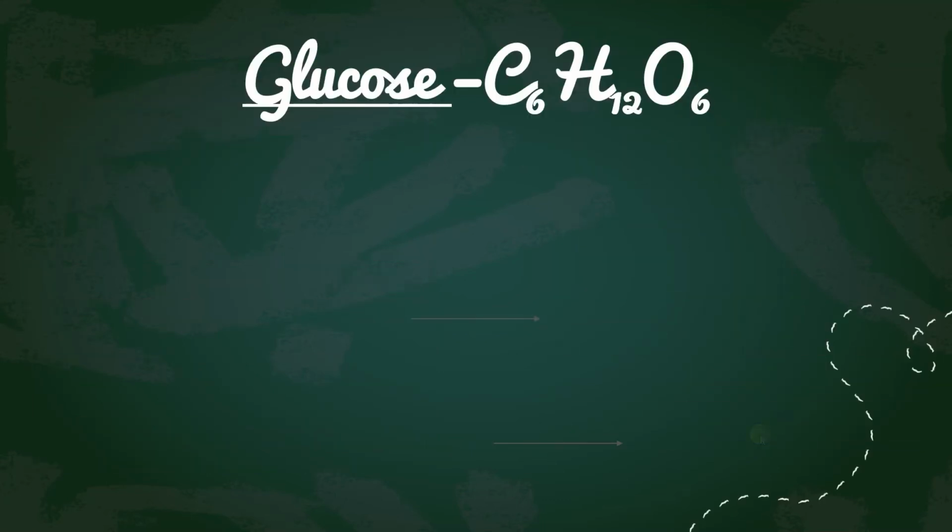Okay, so let's start with glucose. As we know, the formula of glucose is C6H12O6. Got it? And if we talk about the empirical formula, what will be the empirical formula? Can you tell me? Yes, 6 is common. So we can say CH2O. That is the empirical formula, but no issue.